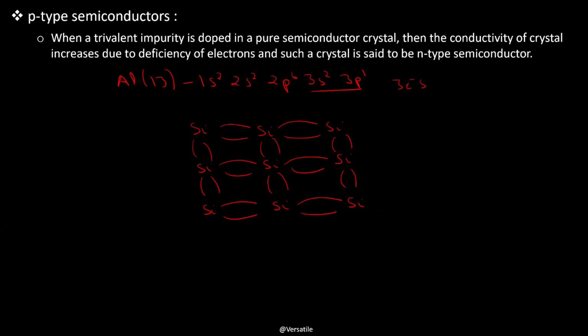And now suppose this pure semiconductor material is doped with a trivalent impurity, and let's say this central silicon atom is replaced by a trivalent impurity, aluminium.